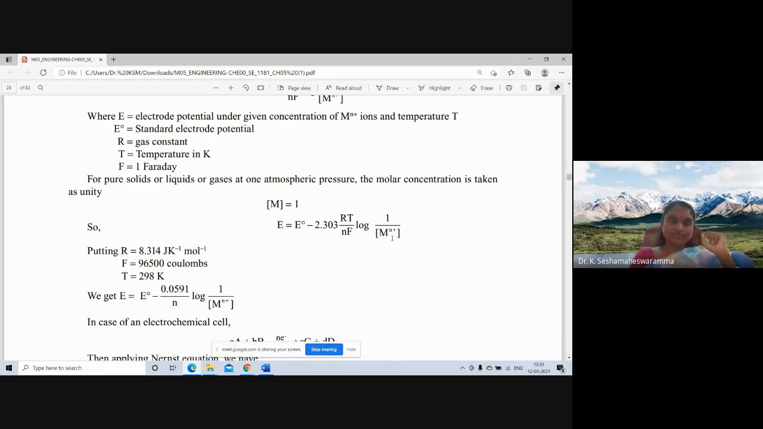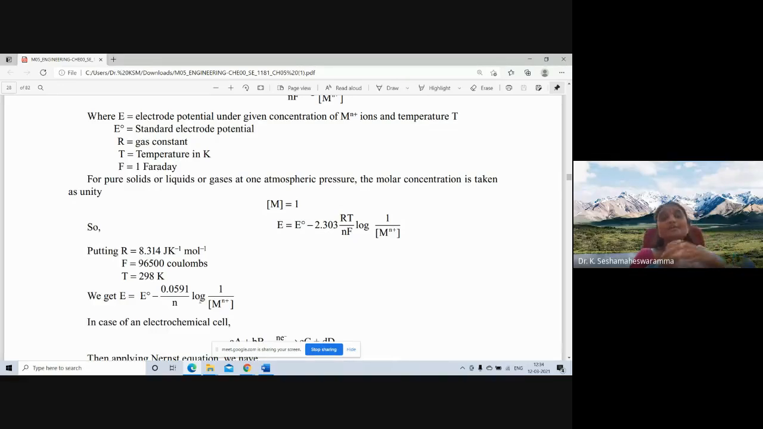Here, substituting all these things, R is the universal gas constant, that is 8.314 joule Kelvin inverse mole inverse, F is equal to 96,500 coulombs, and T is equal to 298 Kelvin. We get E is equal to E0 minus 0.0591 by N, where N is the number of electrons involved, log 1 by concentration of Mn plus. So you have to remember these two equations.